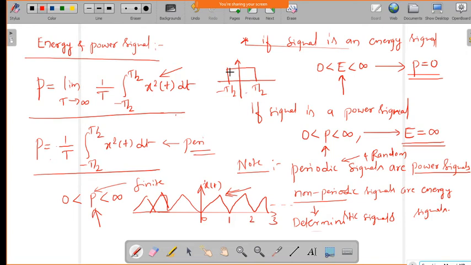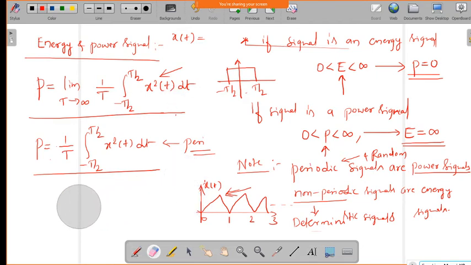So now if the sketch is given, we can directly say, but if the sketch is not given and it is in terms of some function of time, for example a cos of omega t or sin of omega t, then you have to use the expressions and find out whether it is an energy signal or a power signal. Is it fine? Understood?